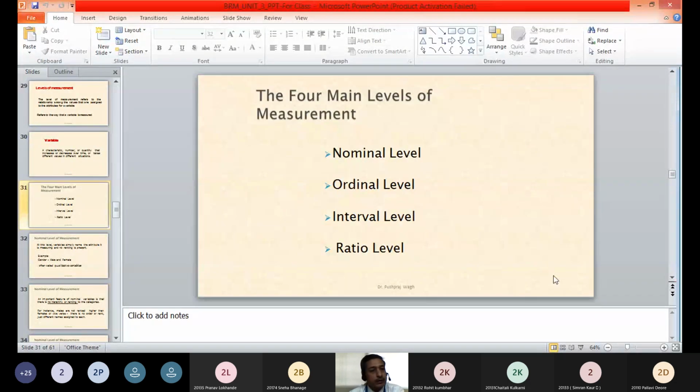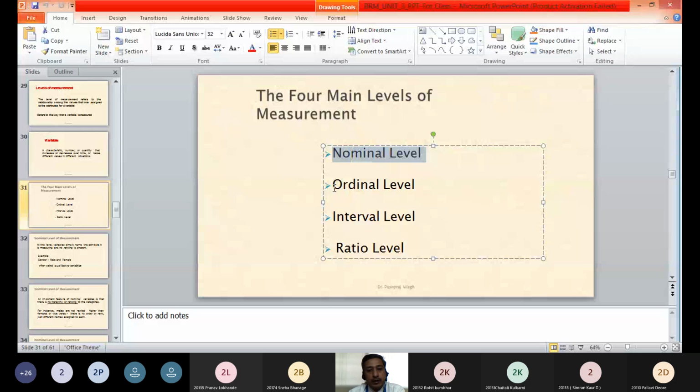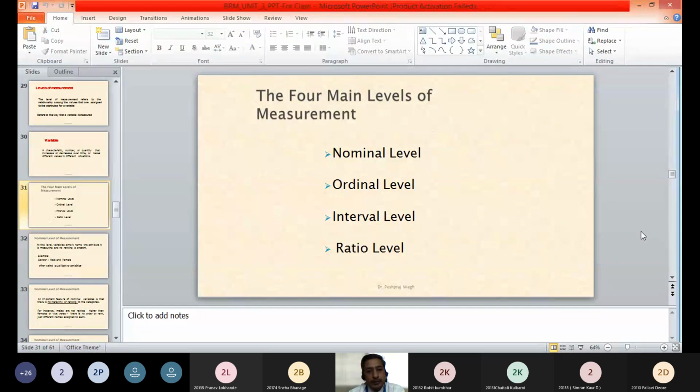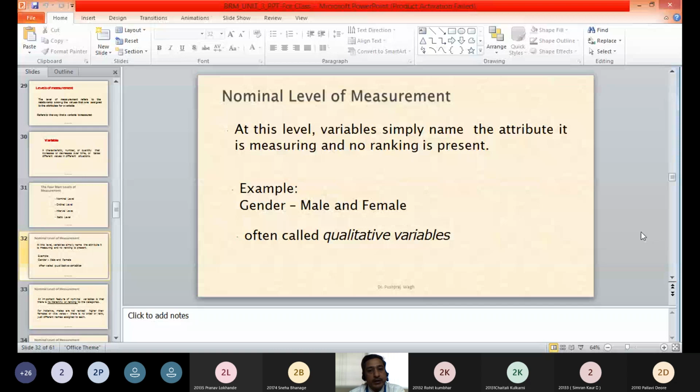So going towards the different levels of measurement, we have four main levels of measurement, which are called nominal level, then ordinal level, interval level, and ratio level. These are the four main levels of measurement. We will discuss these measurement levels one by one. The first and most basic level of measurement is your nominal measurement.